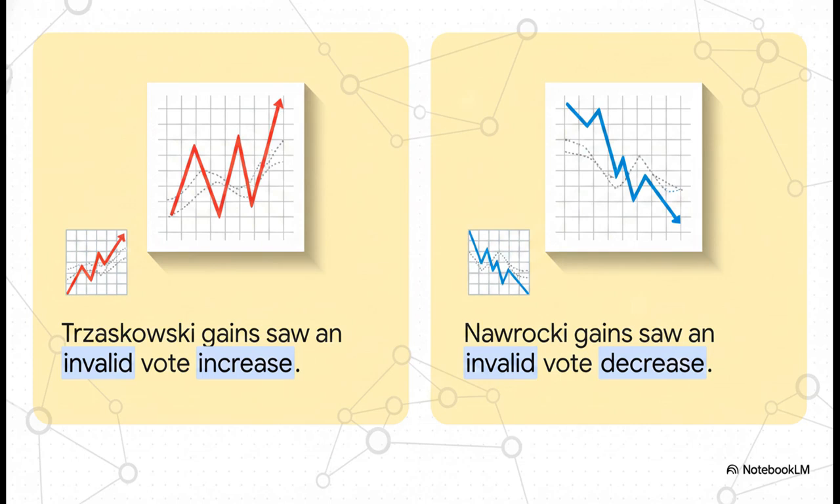According to the source analysis, in territories where Trzaskowski gained more votes, the number of invalid, thrown-out ballots also surged. Conversely, in territories where Nawrocki saw his biggest gains, the number of invalid ballots actually decreased. Statistically speaking, this is a huge red flag. Invalid votes should be random. They absolutely should not neatly correlate with the success or failure of specific candidates across hundreds of voting districts.